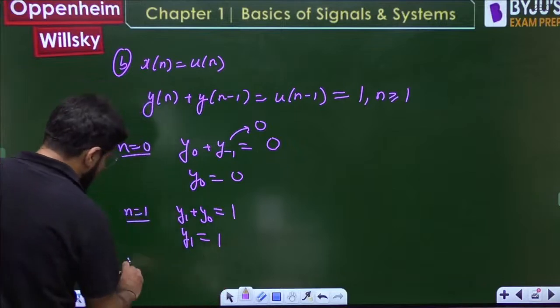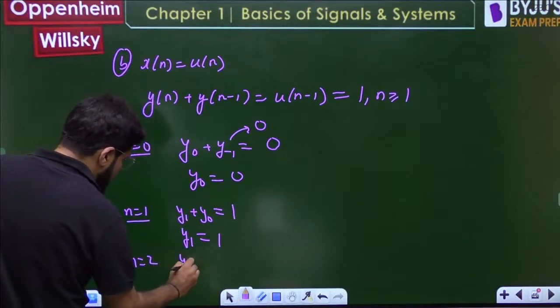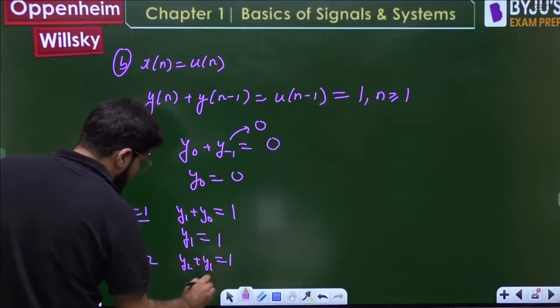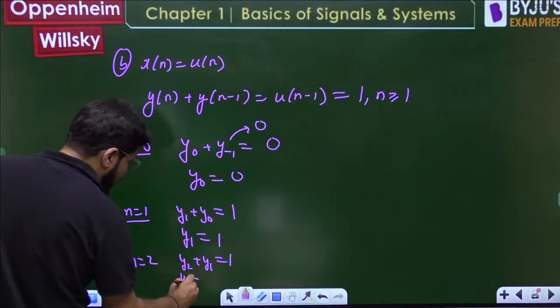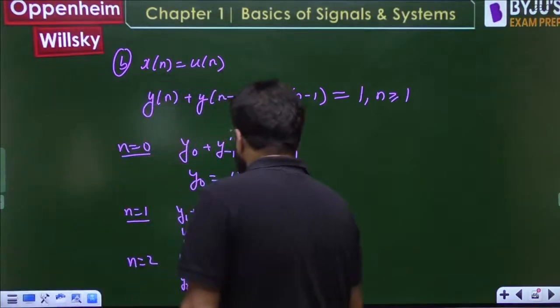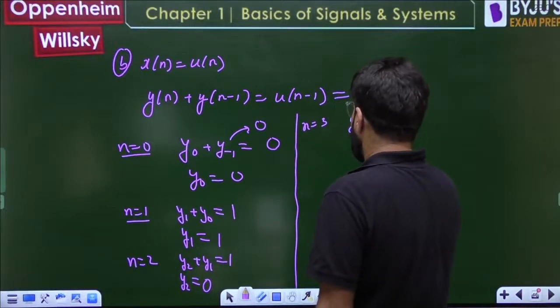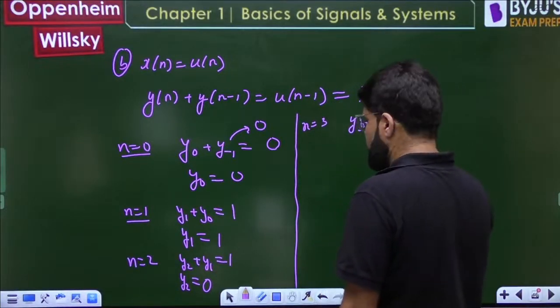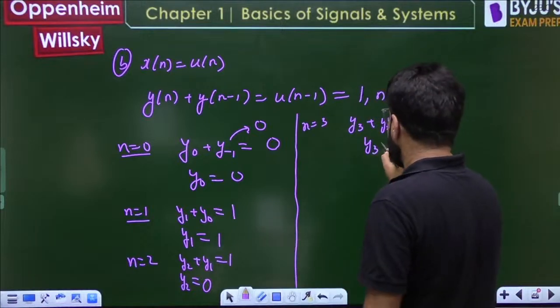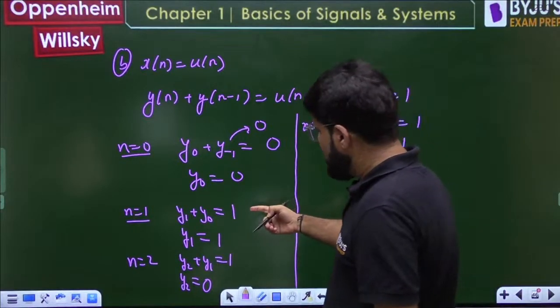Right, if I take n equal to 2, y2 plus y1 equal to 1. तो y1 का वैल्यू 1 था तो y2 will be 0. Okay, y2 will be 0. If I take n equal to 3, y3 plus y2 equal to 1, but y2 is 0, तो y3 will be 1. So alternate, okay, ये कितना था?